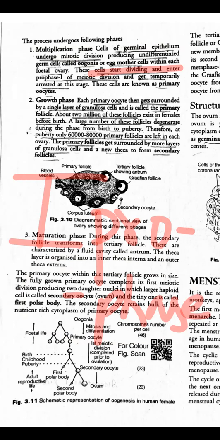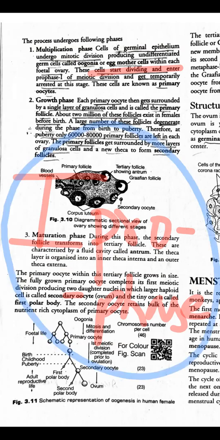Correct? Now this prophase will not go further. It will get arrested in prophase 1 by forming a layer on top of the nucleus. So the one inside is the primary oocyte. Once a layer is formed, it will become a primary follicle.